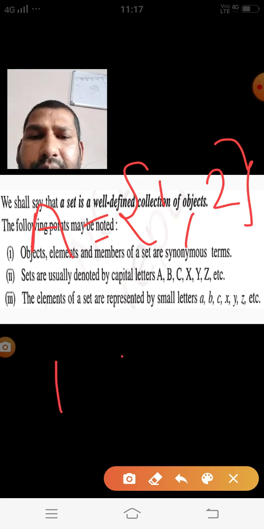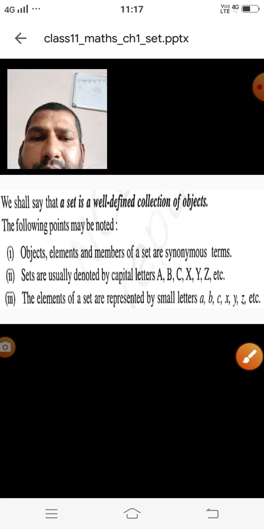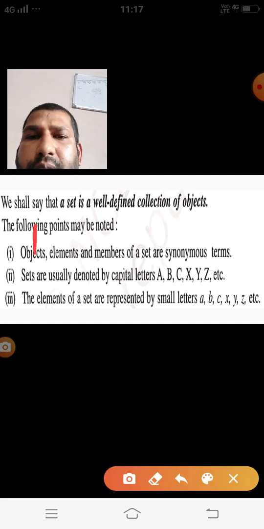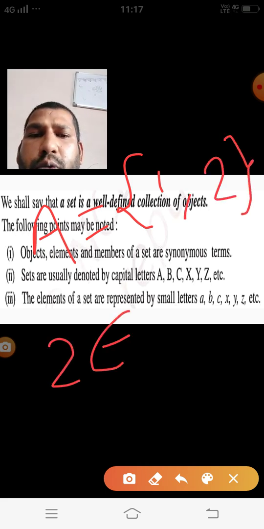Then 1 is an element of A. You may read this symbol as belongs to also, 1 belongs to A, or you may read this as 1 is an element of A. Same here, if we have the set A and in this we are getting 1, 2, then 2 belongs to A, or 2 is an element of A.